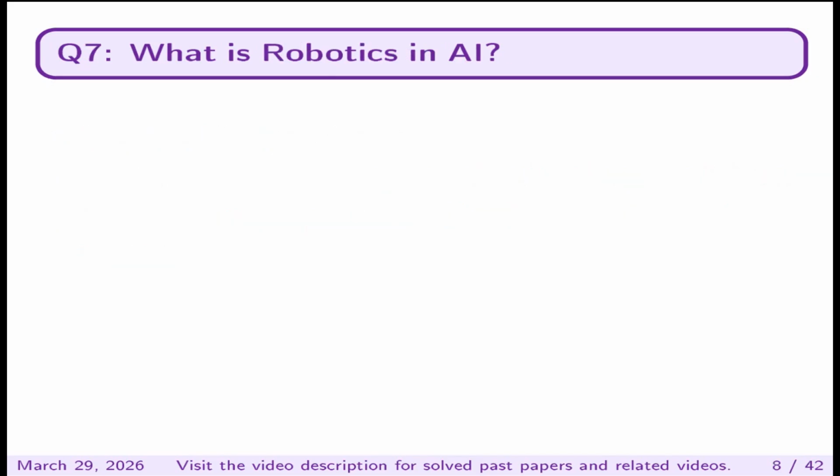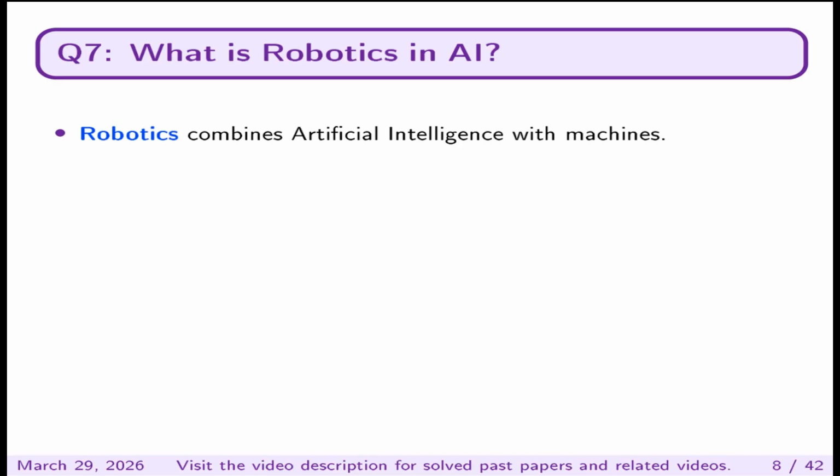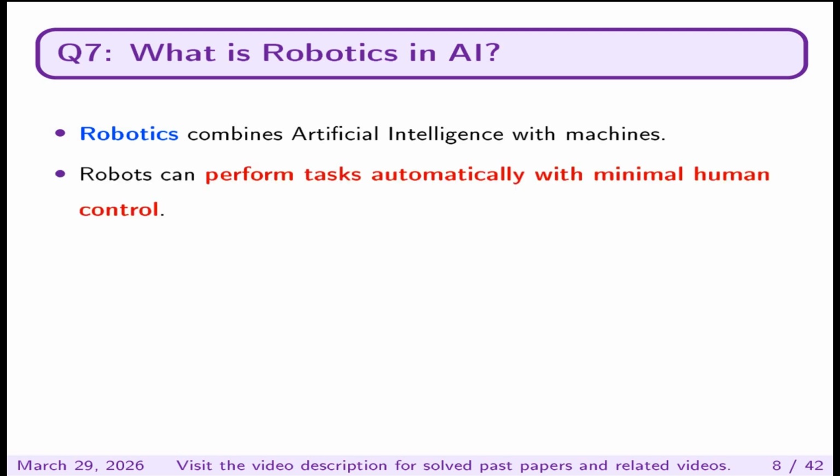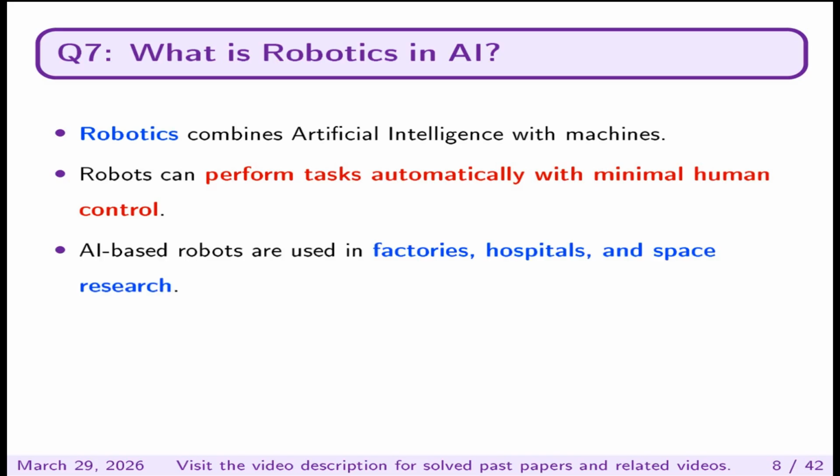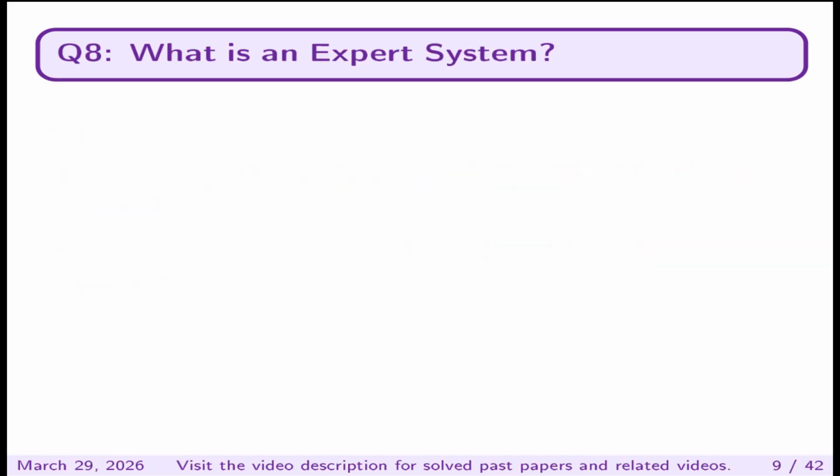What is robotics in AI? Robotics combines artificial intelligence with machines. Robots can perform tasks automatically with minimal human control. AI-based robots are used in factories, hospitals, and space research.